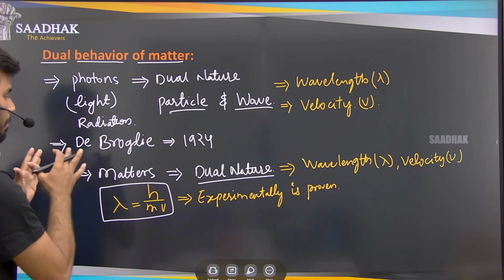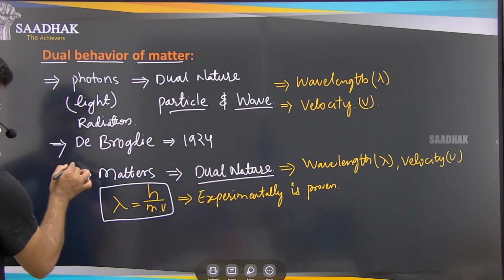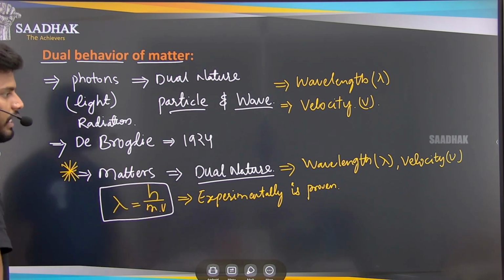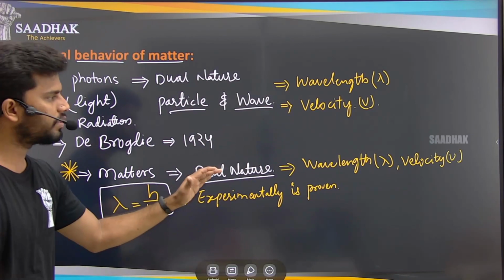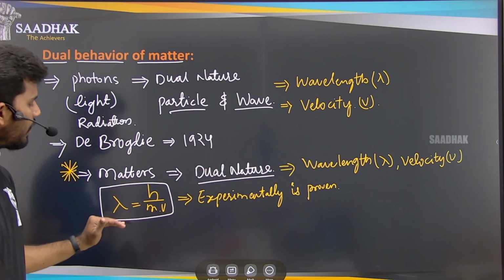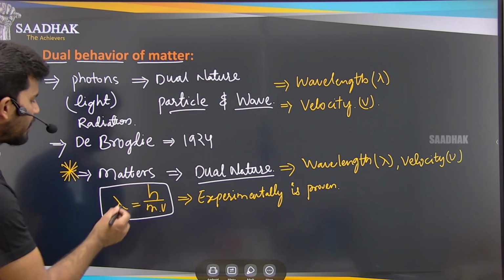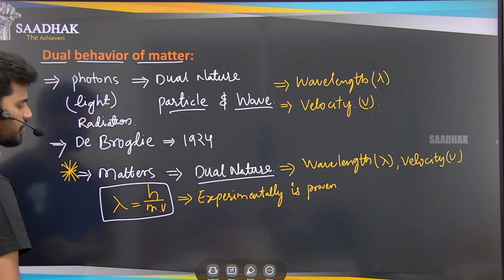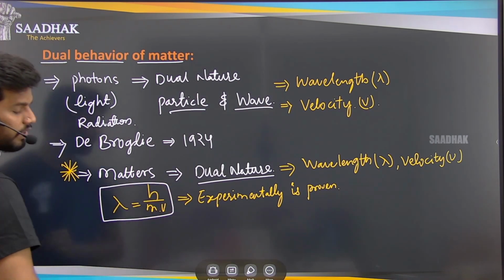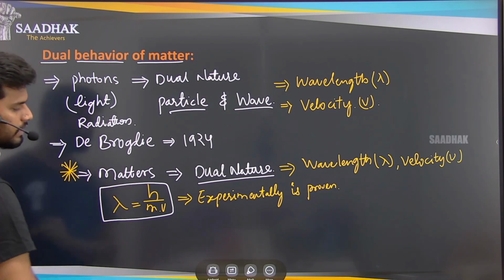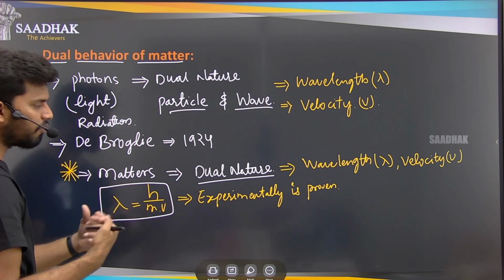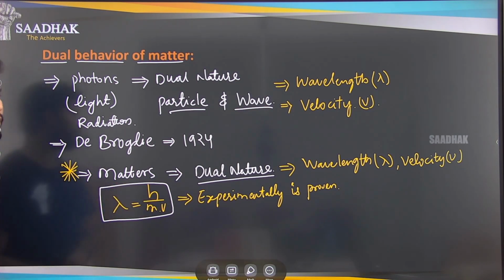So he said that matter is having the dual nature, and it has the wavelength, it has the velocity, and the relation between the velocity and the wavelength of these matters can be found by this formula, that is lambda equals h by mv. What is h here? H is nothing but the Planck's constant that we have already known. m is the mass of the electron, or the mass of the matter, whatever matter that you take, and v is the velocity of the matter, how fast that matter is traveling. And the lambda here is the wavelength.